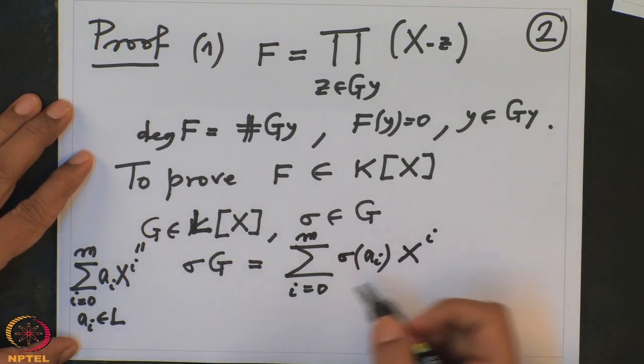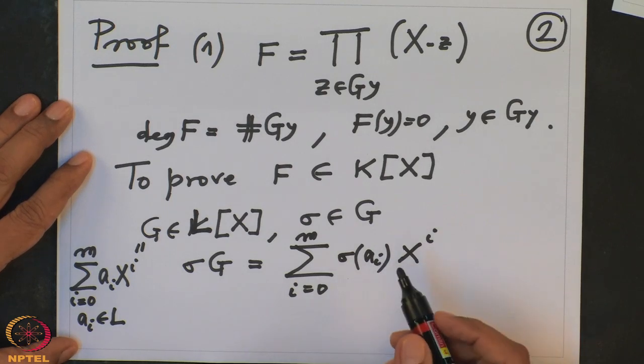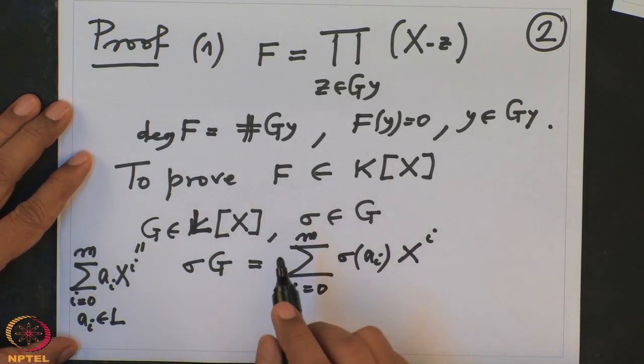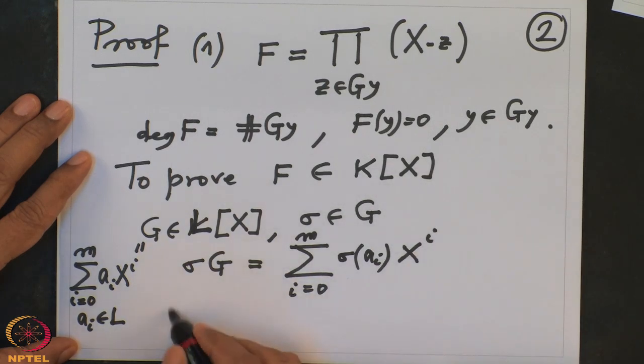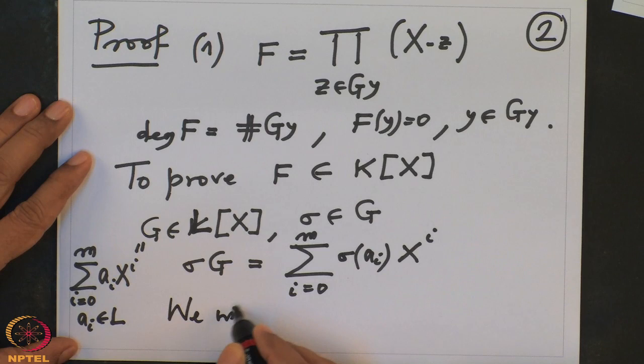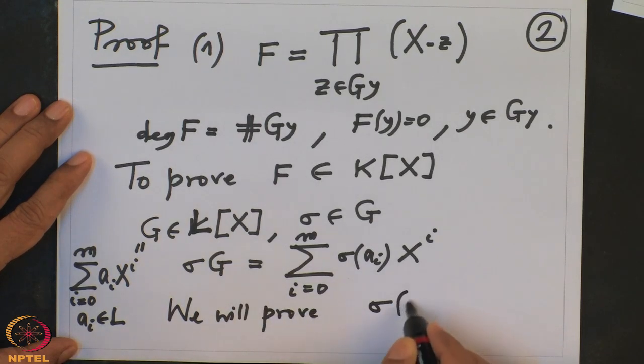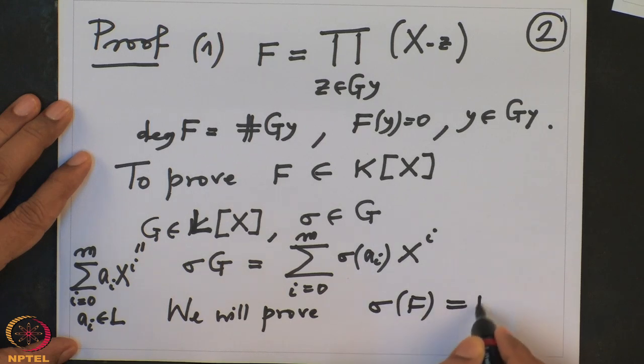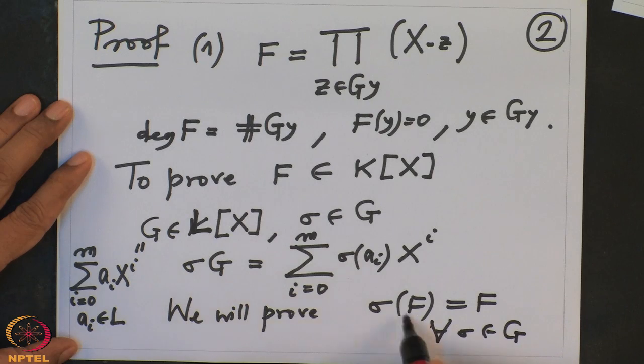It is applying to the coefficients. And to prove that f belongs to K[x], it is enough to prove sigma of f equal to f for every sigma in G. Let us prove this first.